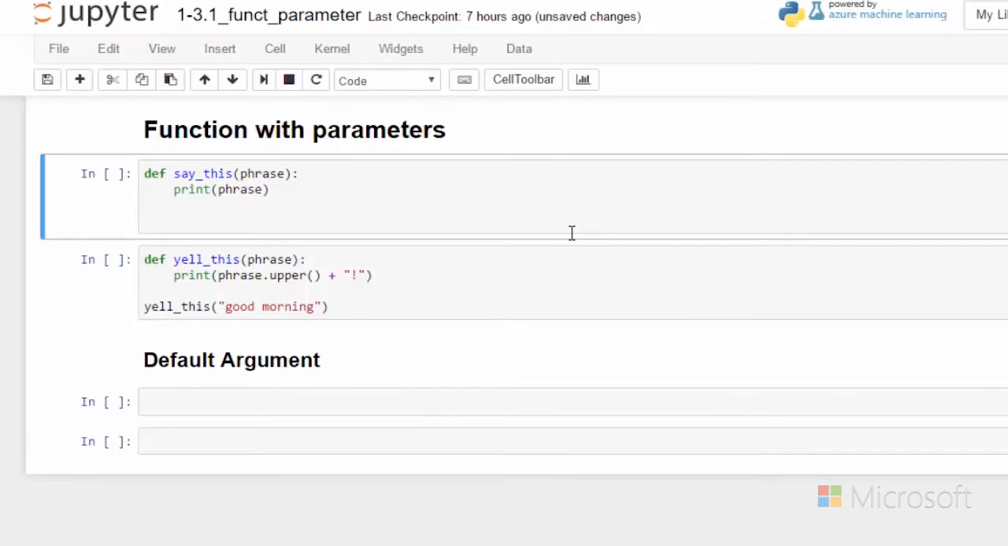Function parameters allow data to be passed to and used by functions. This example uses a parameter in the function definition. Say this has phrase inside the parentheses, and that is the name of a variable. And that variable gets used inside the function code, in this case in a print statement that is indented inside